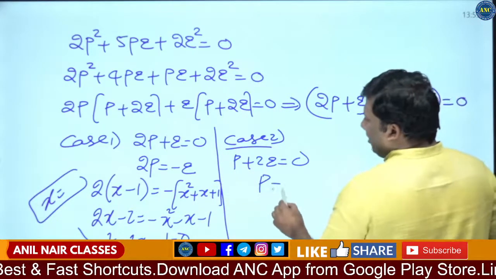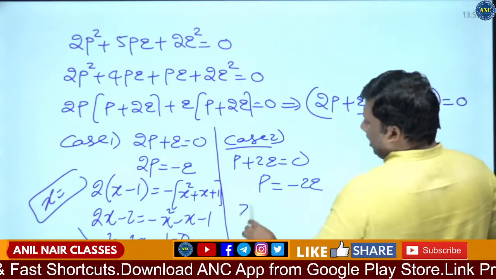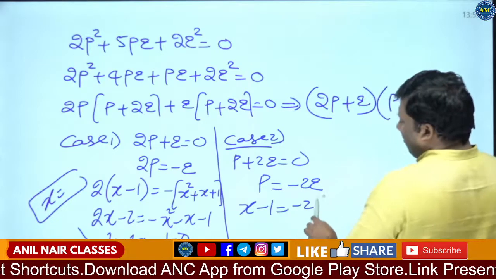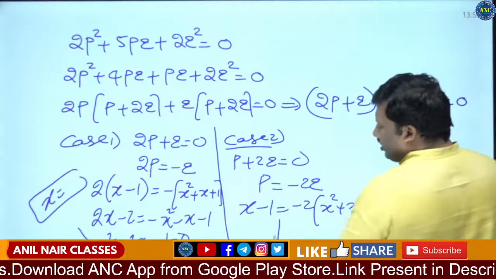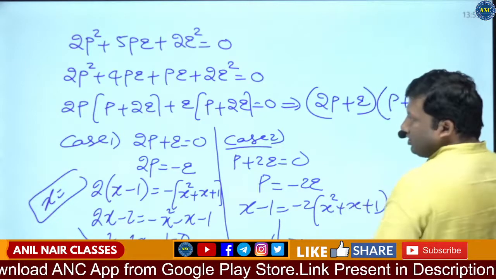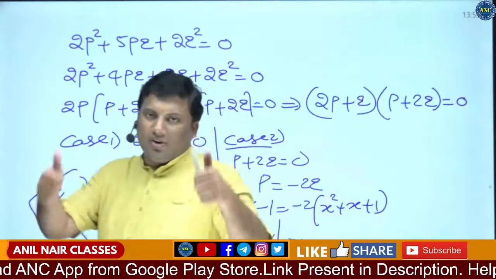Similarly, p is equivalent to minus 2q. x minus 1 equivalent to minus 2 into (x square plus x plus 1). Solve these quadratics, you will get the value of x.